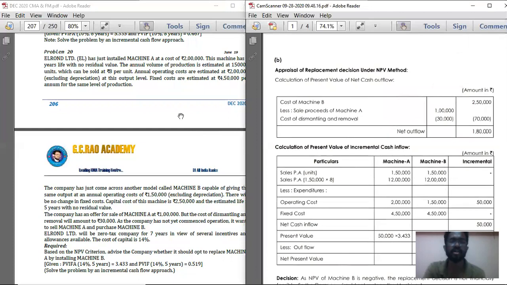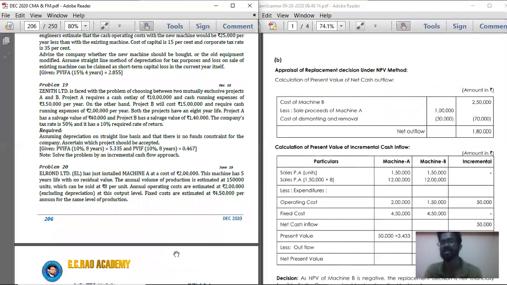So just work out all these 7 problems, that is problem numbers 14, 15, 16, 17, 18, 19, 20, very clearly. You should be very thorough with the concepts so that the exam question will definitely come from these. You don't have to go for all 14 problems. If you are thorough with these 7 problems, you will surely get it.